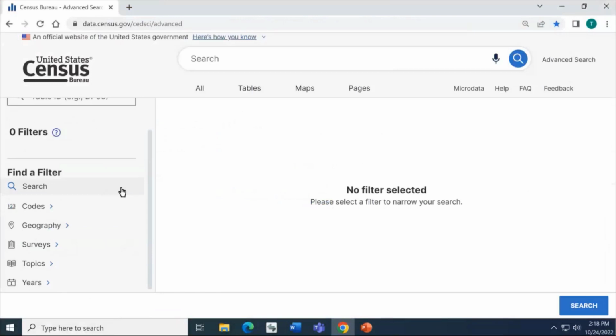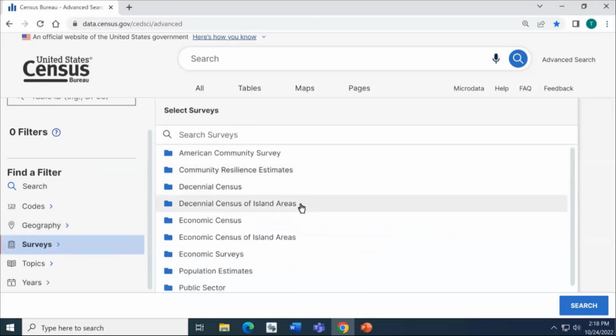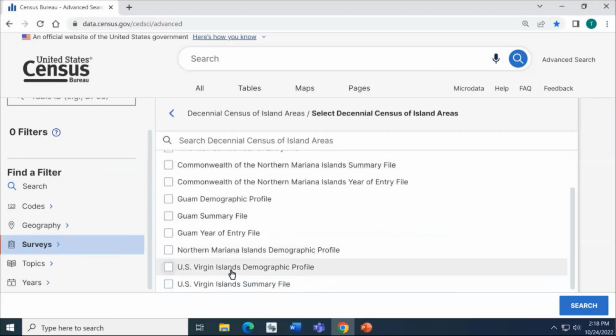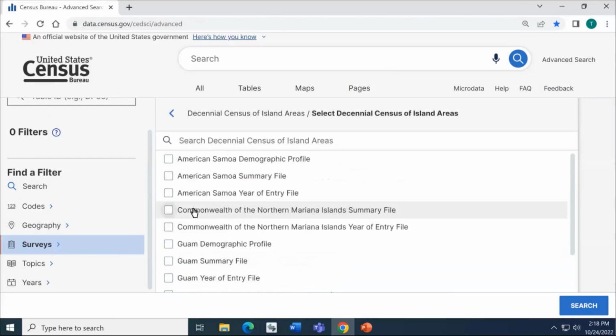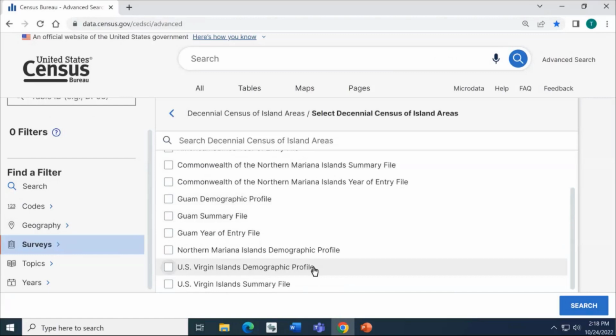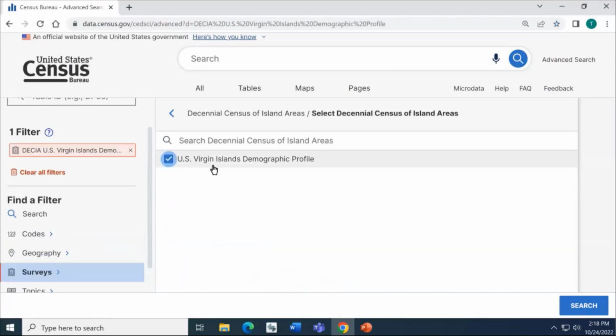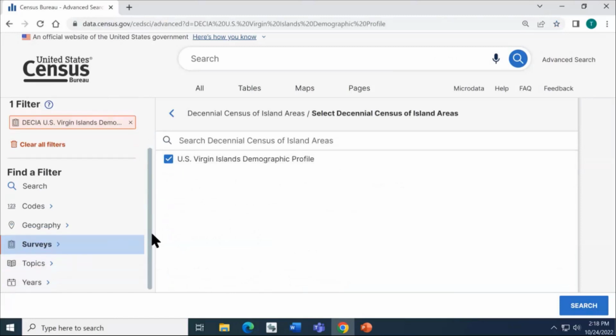Once you're familiar with the survey filter options for demographic profiles, in some cases you may find it helpful to select your profile filter first. We're going to show you why here by clicking on the left-hand side where it says Surveys. We know to go to Decennial Census of Island Areas. And then we wanted the United States Virgin Islands demographic profile. Do remember each island area has its own profile. We'll talk more about that at the very end. For now, we'll go ahead and click U.S. Virgin Islands Demographic Profile.